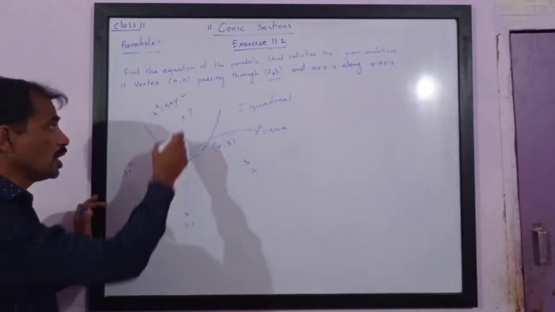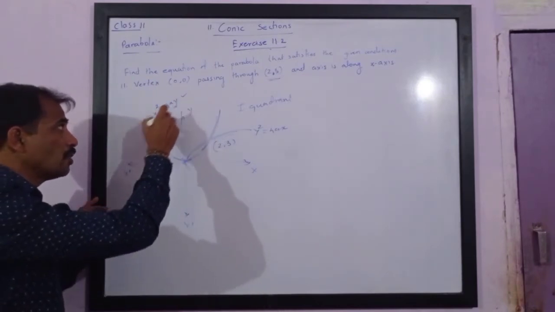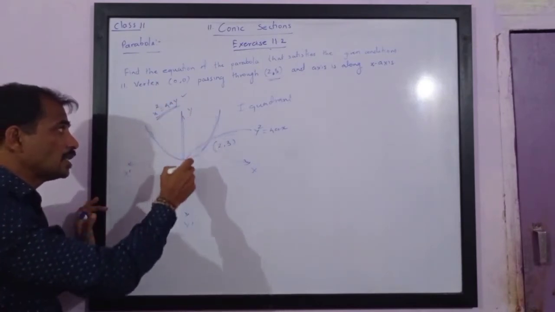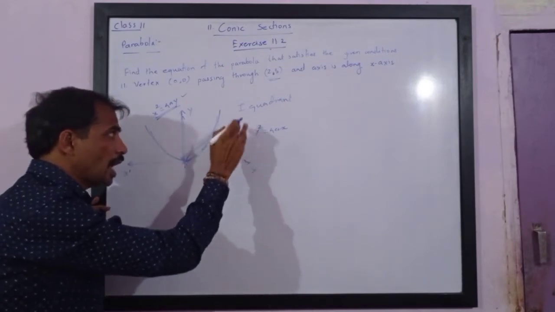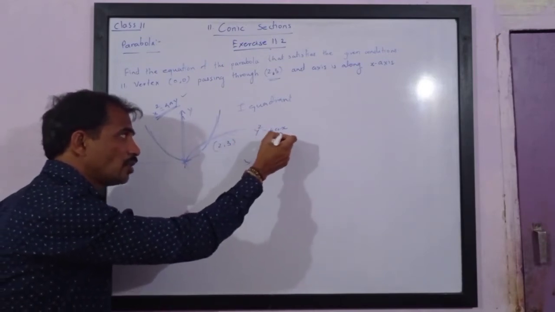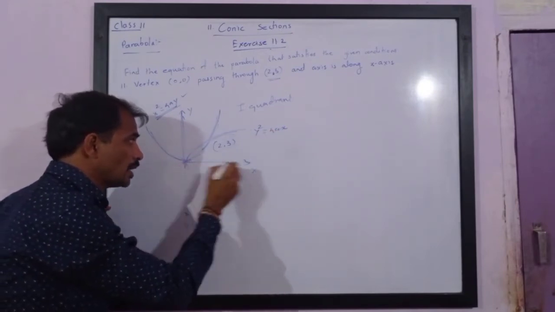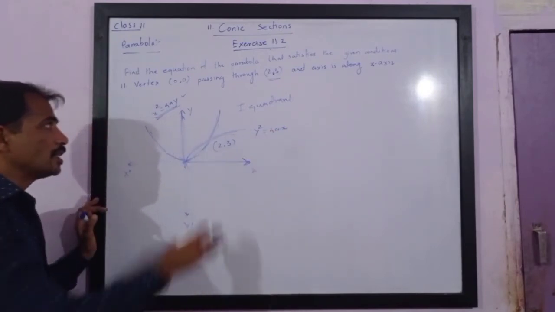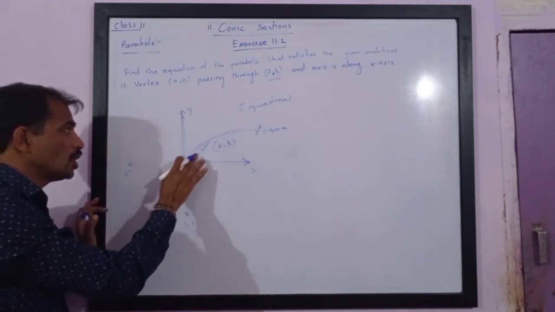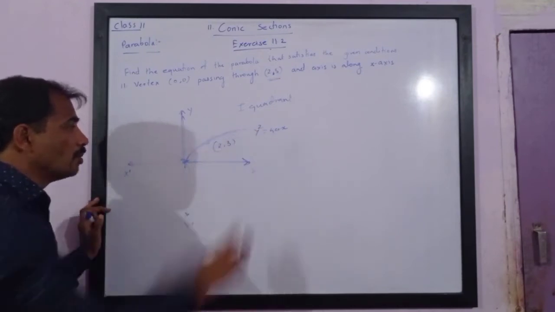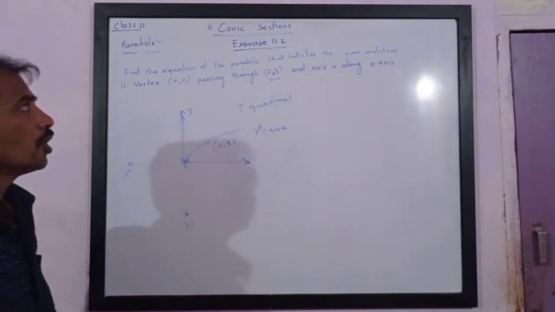Now see, please note, the axis of the parabola x square is equal to 4ay is y-axis, and the axis of the parabola y square is equal to 4ax is x-axis. Hence this possibility also ends. So equation of parabola is of the form y square is equal to 4ax.